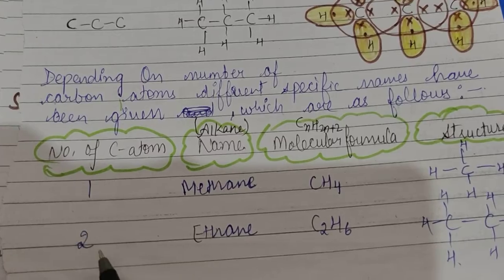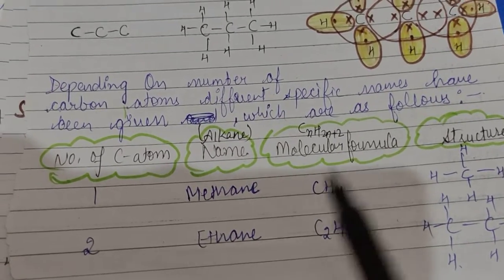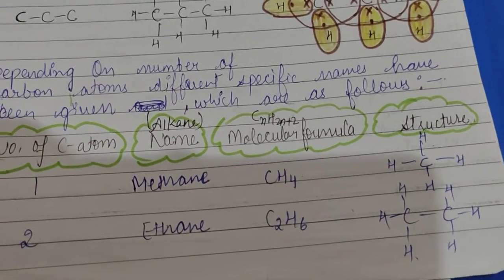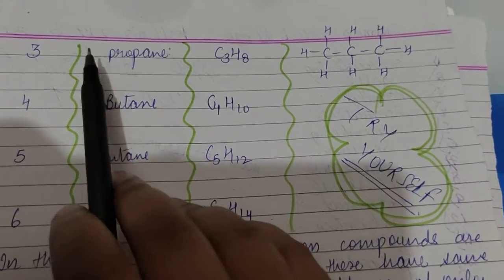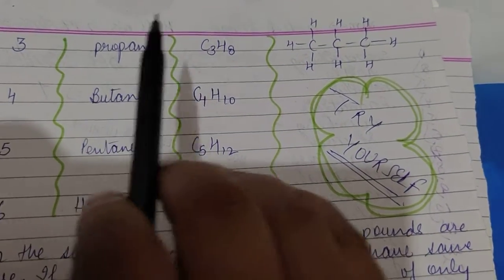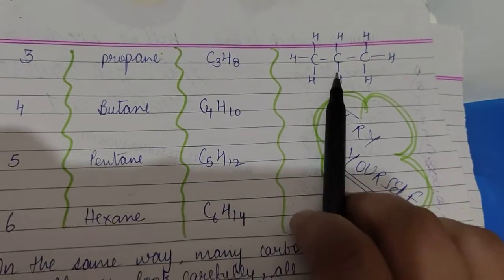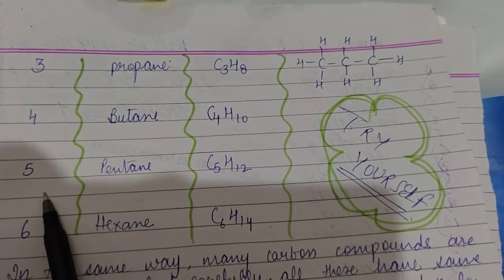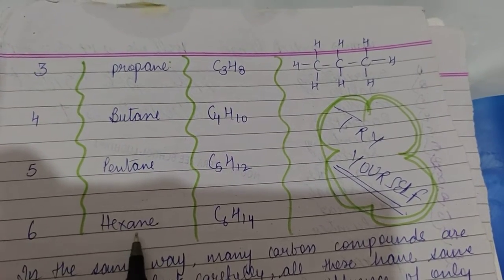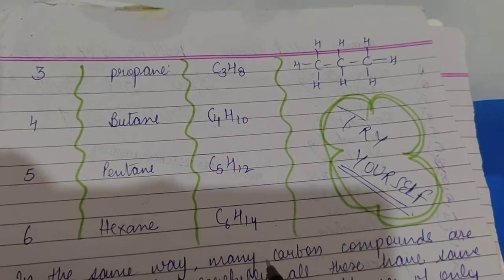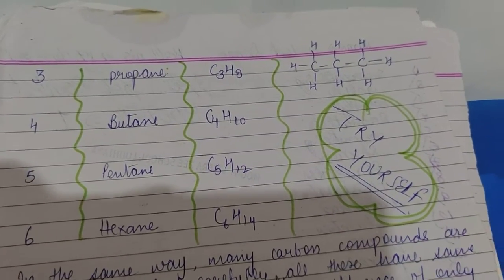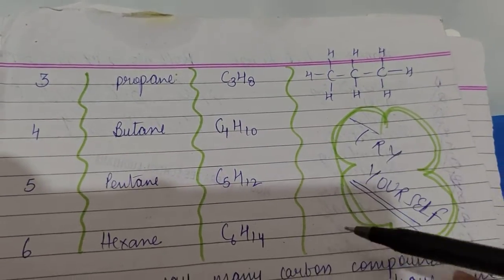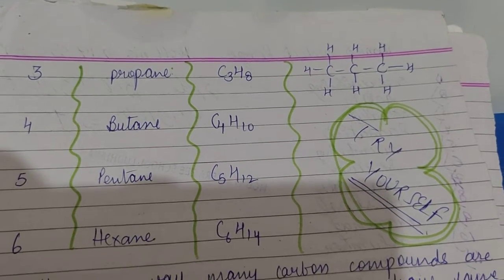Second, n is 2. So it is ethane, and putting n equals 2 here, it will be C2H6, and this will be its structure. Similarly, for n equals 3 we have propane, which is C3H8, and this is its open chain structure. Similarly, we have 4 carbons, butane; for 5 carbons we have pentane; and for 6 carbons we have hexane. These are the molecular formulas on the basis of the formula CnH2n+2. Now, the structures of these three, students, please try yourself.